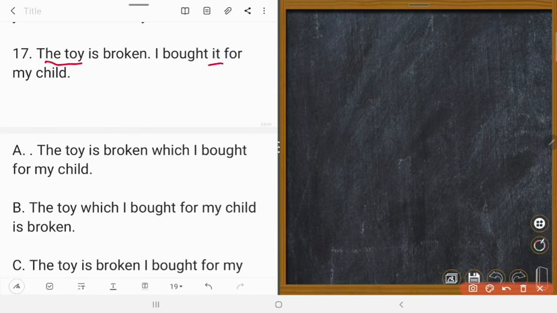So toy is a non-living thing. Its pronoun is it, and its relative pronoun is which. So we will remove it. This will become which. So it became which I bought for my child. This which clause will be placed just after the toy.